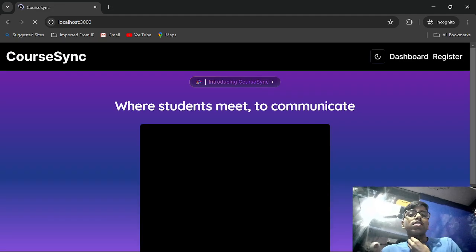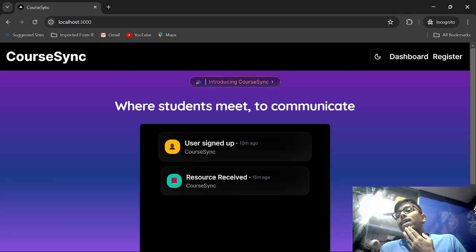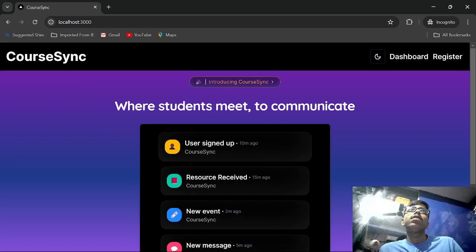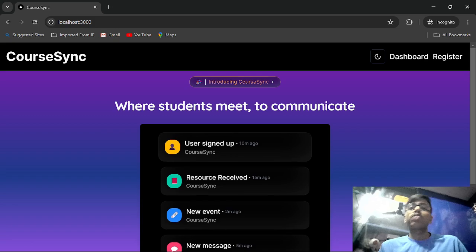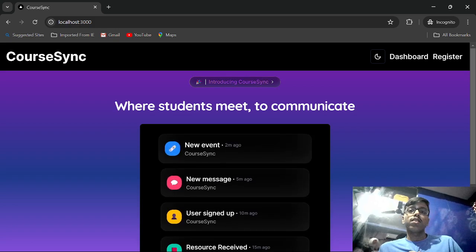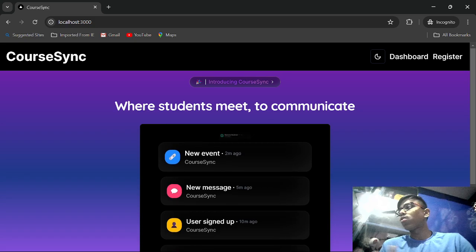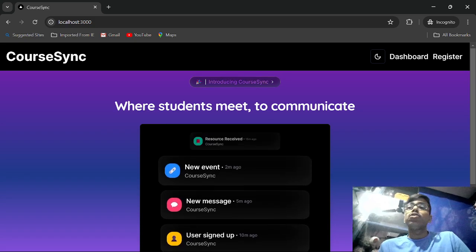So I'll be maintaining this repository, and I hope I can get a community of students to maintain it, right? This is what we'll do: I'll give you the repository of this platform, and you can actually contribute to it. You can create issues and pull requests. I'll be the one to check them.